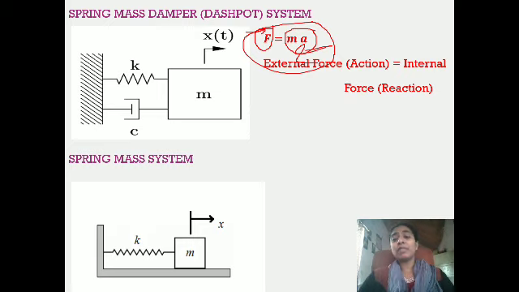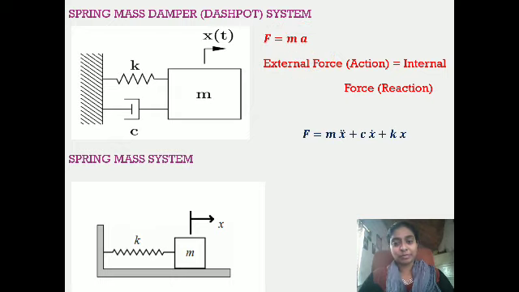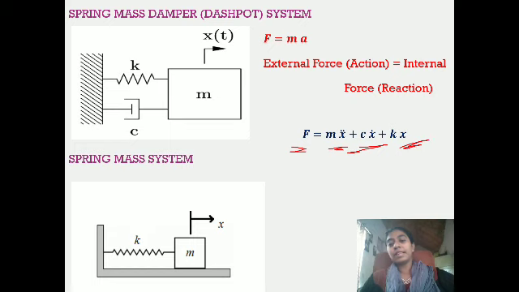Now, external force is equal to internal force or reaction. Every action has an equal and opposite reaction. So action is force, the internal reaction is the inertia force. Now, when you model a structure, I told you this external force is equal to inertia force plus damping force plus restoring force.